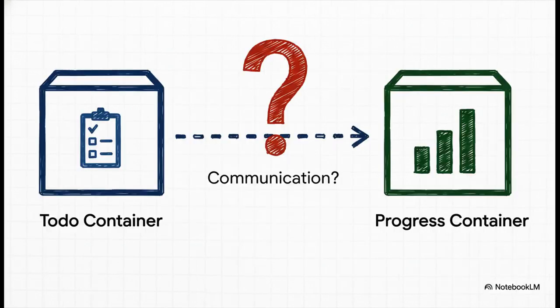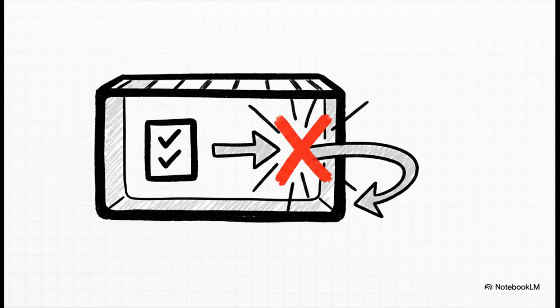So naturally, you put each app into its own Docker container. The To-Do container logically tries to make that same call to localhost 8001, thinking it's going to reach the Progress container. Makes sense, right? But nope, it fails. The call just goes nowhere. So what gives? It's because inside a container, localhost doesn't mean what you think it means. It's not your computer anymore.